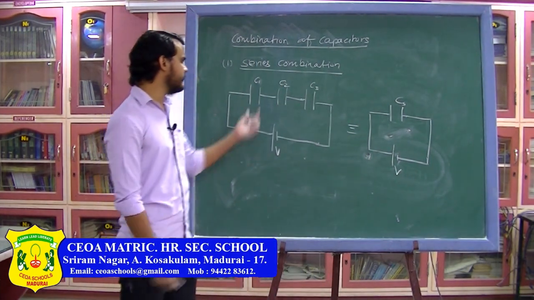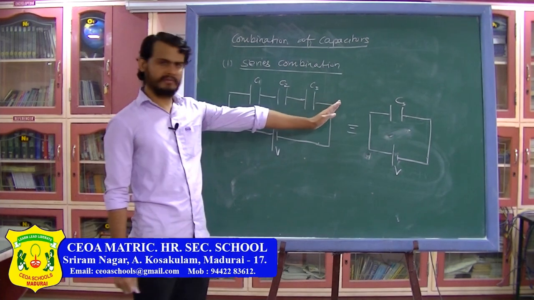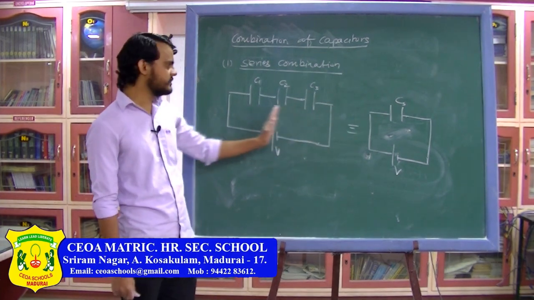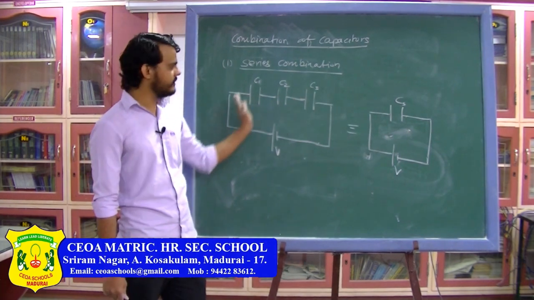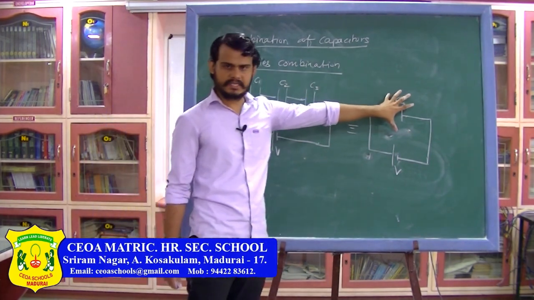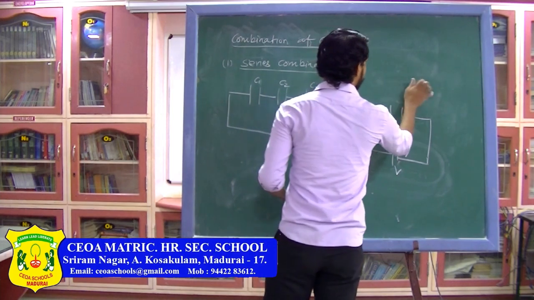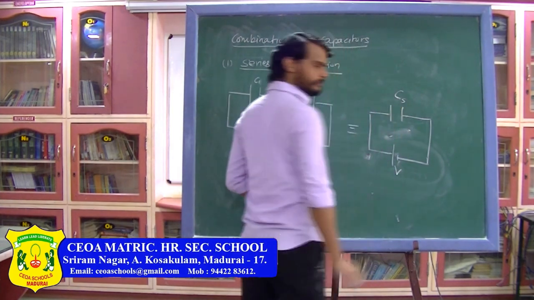So I want to replace these three capacitors. There can be multiple capacitors; I am just taking the example of three capacitors. We can generalize this formula. So here I am assuming three capacitors. I want to replace these three capacitors with a single capacitor. I am assuming the equivalent capacitance is CS. Now,